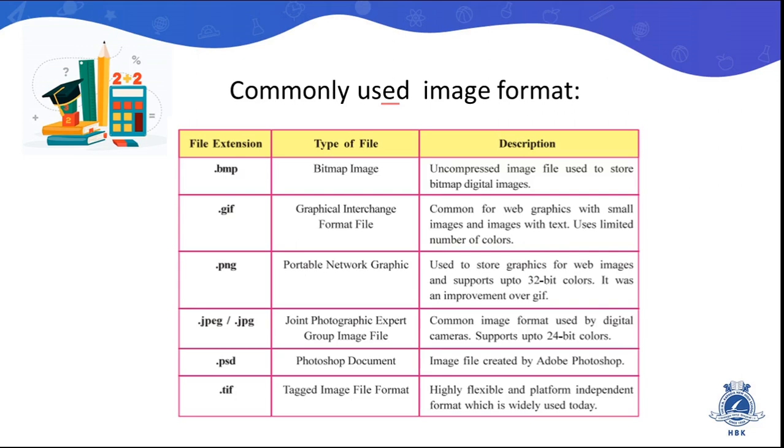This is used to show interchange of images in a single image. You many times use this as a GIF image. The third is .png. PNG stands for Portable Network Graphic, which supports the 32-bit color scheme and is widely used for images over the internet. The fourth option is .jpg or .jpeg. These are used whenever we take a picture from web cameras, mobile phones or camera devices. This is the default format of camera devices, which supports 24-bit colors.